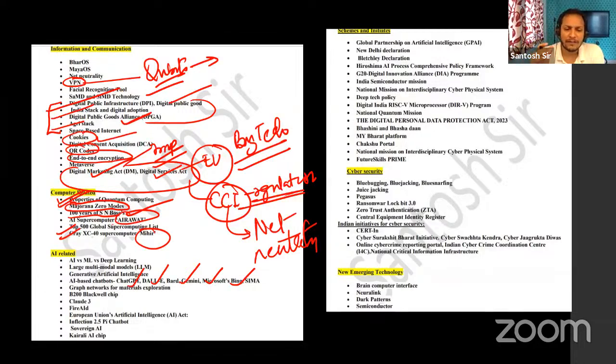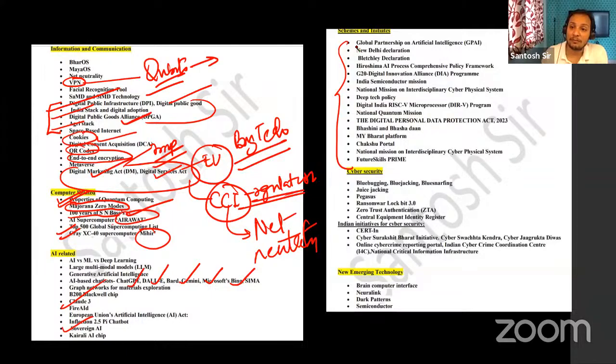So very simple. Just prepare generative AI. What is generative AI? What are the applications of generative AI? We will discuss this briefly. Then sovereign AI, the concept of sovereign AI. Then Claude 3. Next, coming to schemes and initiatives on artificial intelligence.